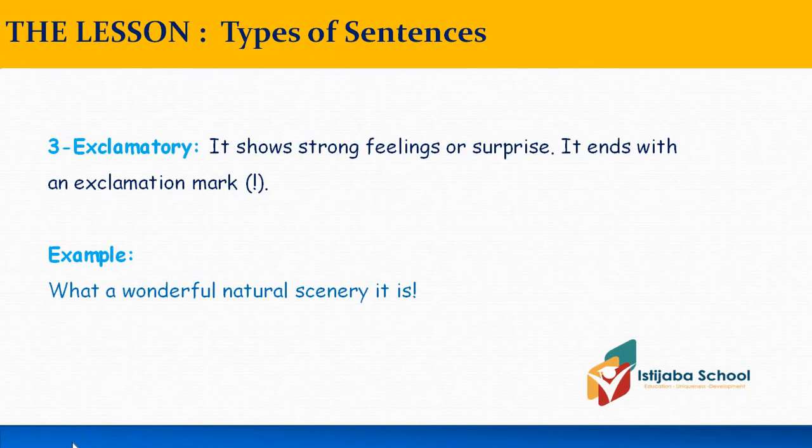Exclamatory. It shows strong feelings or surprise. It ends with an exclamation mark. Example: what a wonderful natural scenery it is. So the sentence is exclamatory or exclamation because it shows strong feelings or surprise. It begins with an uppercase and it ends with an exclamation mark.